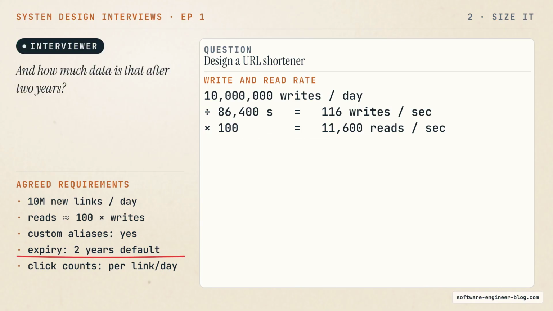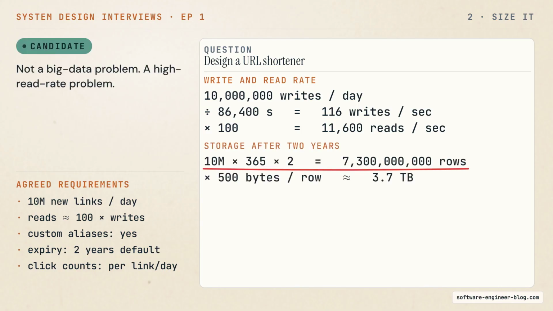And how much data is that after 2 years? 10 million a day times 365 days times 2 years is 7.3 billion rows. Each row is a shortcode, a long URL, an owner, and a date. Call it 500 bytes. 7.3 billion times 500 bytes is about 3.7 terabytes. That fits on one disk today. So this is not a big data problem. It is a high read rate problem.